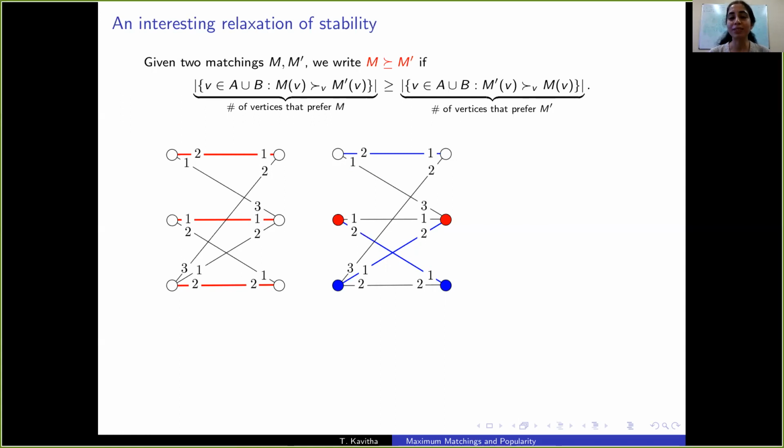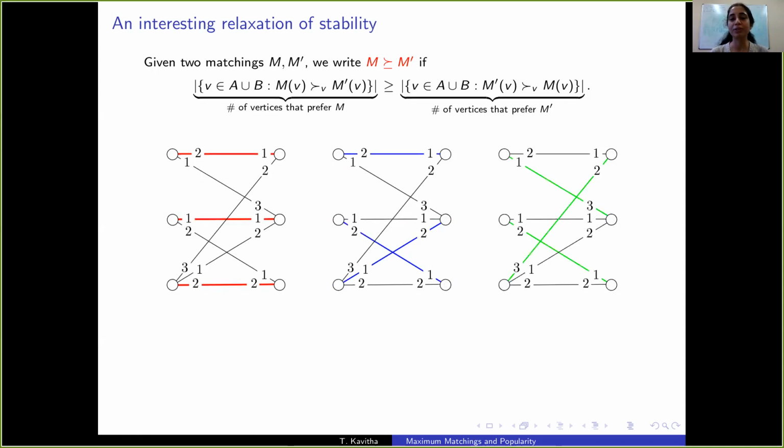The two bottom vertices prefer the blue matching, and the top two vertices abstain from voting because they get assigned the same partners in both the red and blue matchings. So this election between the red and blue matchings is a tie. It's 2 versus 2. Let's hold an election between the red and green matchings. So it's easy to check. There are 4 vertices that vote for the red matching and only 2 that vote for the green matching. So the green matching loses this election.